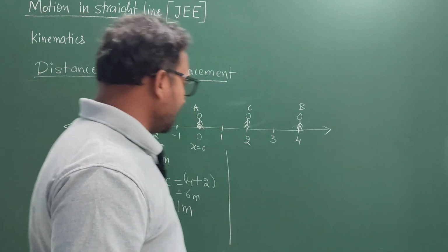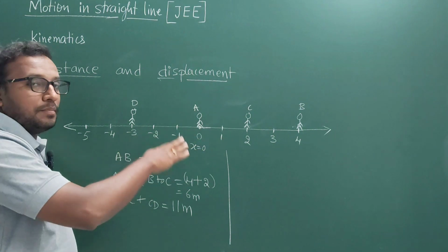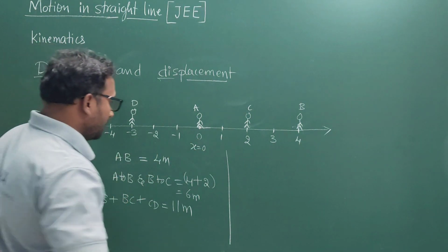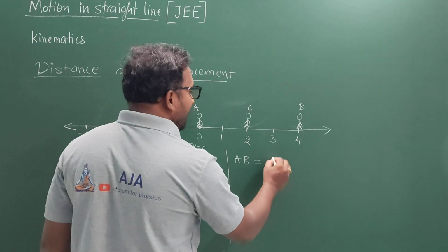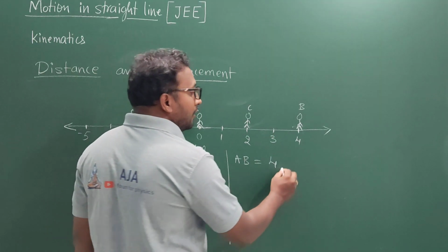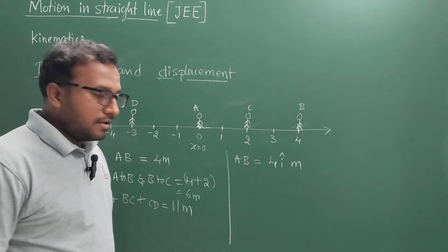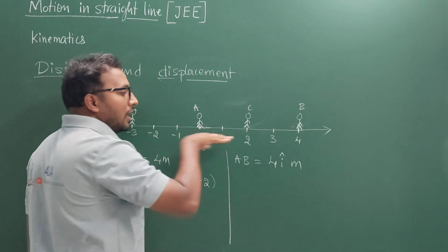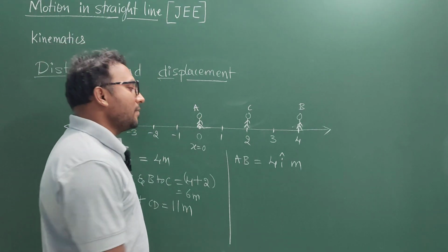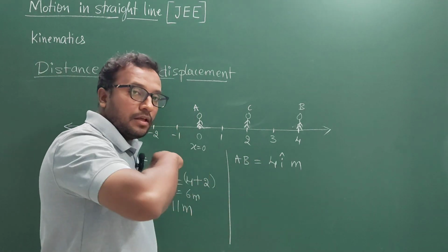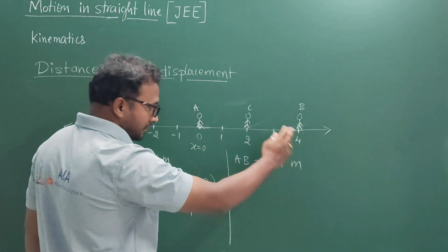Okay, so let us understand how to calculate the displacement by using the same simple one-dimensional motion. So from A to B, if you want to calculate the displacement, it is going to be 4 meters along the positive x-axis. So therefore I can write this. From A to B along the positive x-axis, how much is the displacement? That is nothing but 4 i cap meters. This i cap is representing the direction, which is along the positive x-axis.